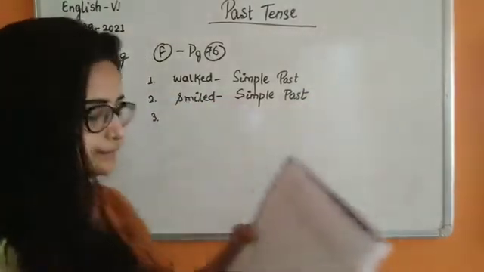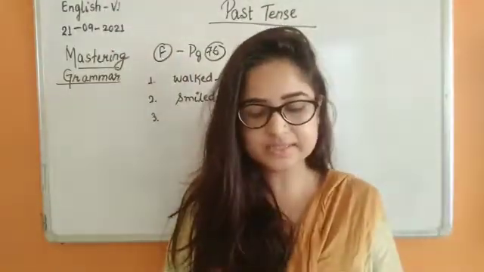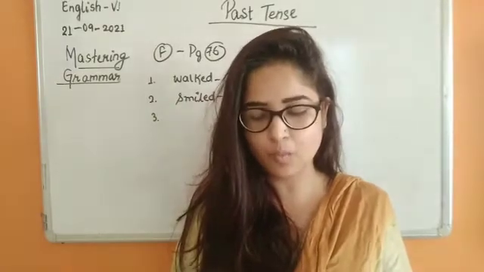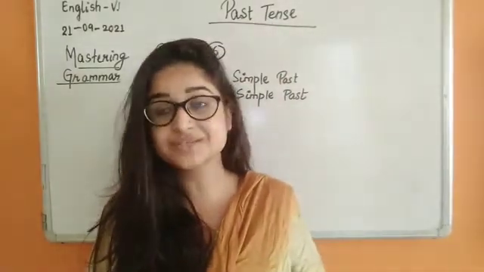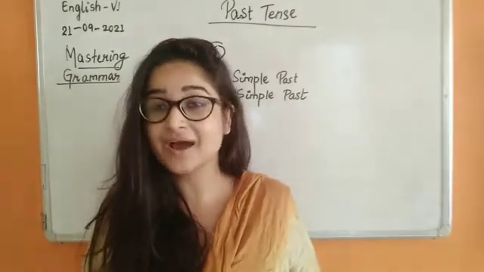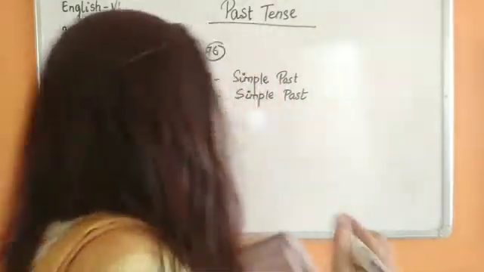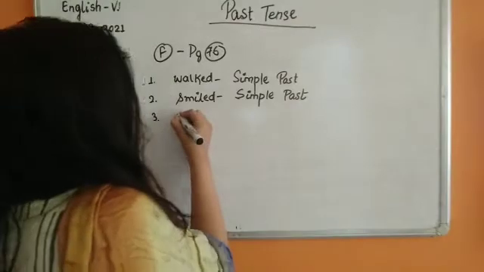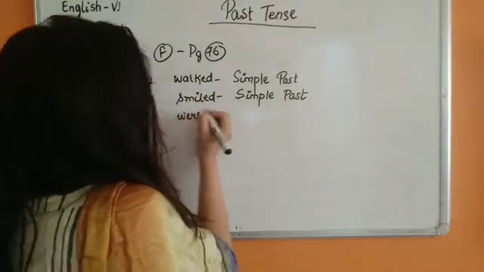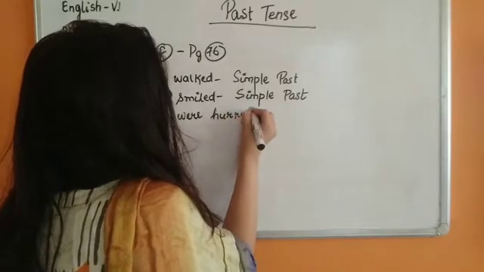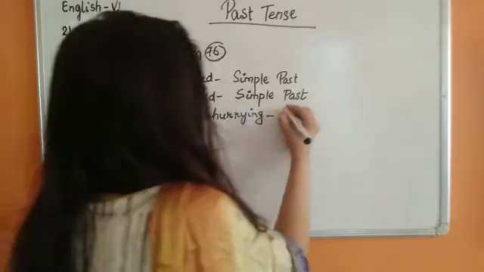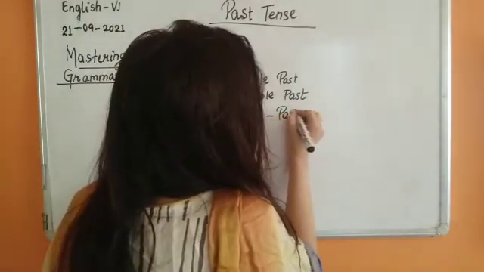Number 3. The girls were hurrying back home after school. So where is our past verb? An ing verb is there, so children, past continuous. So the word hurrying. Past continuous.